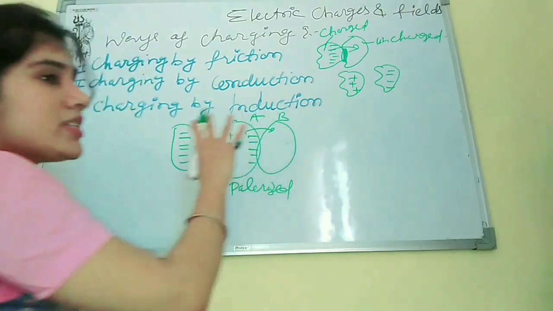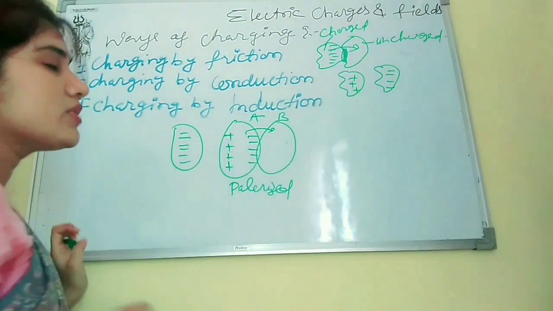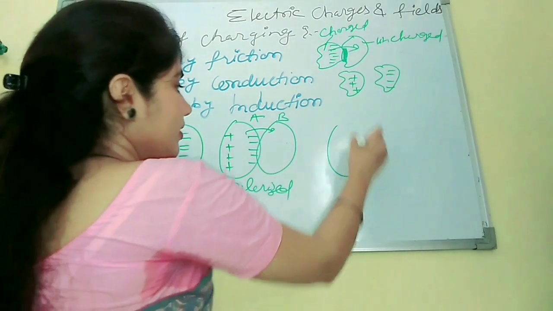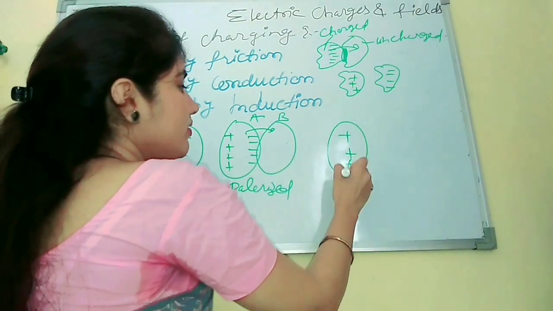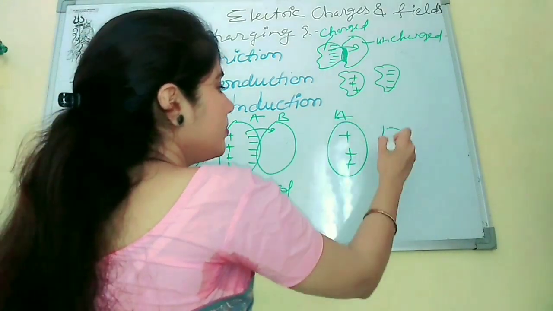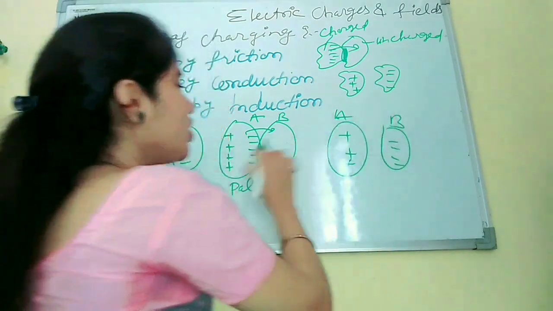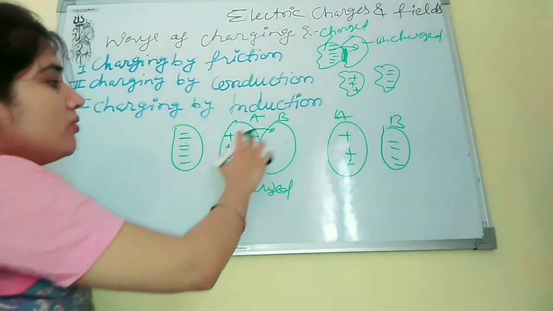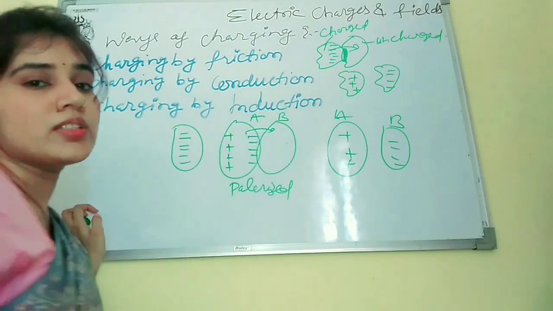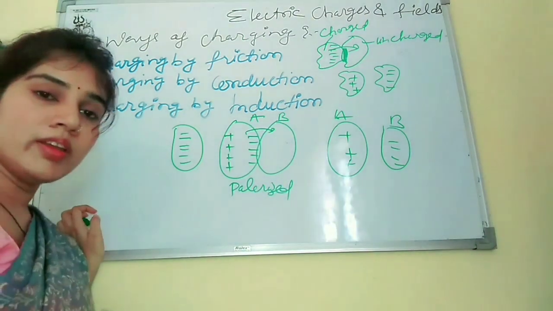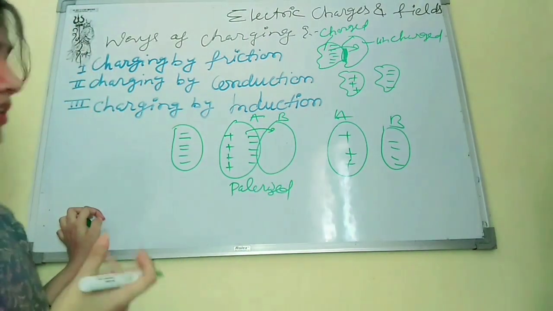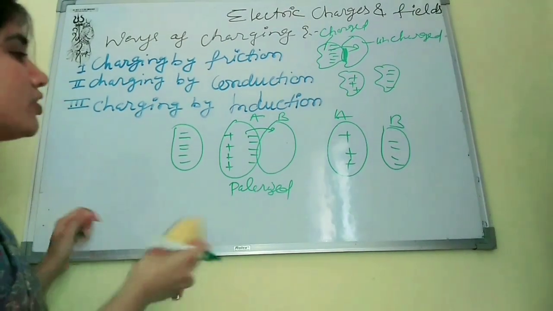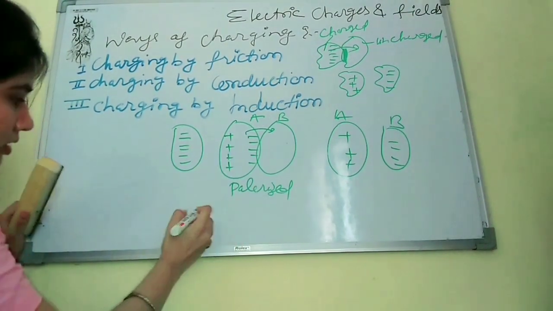And if we separate these two bodies, what will happen? A will be positively charged and B will be negatively charged, because all electrons flowed from this to this. Okay. Similarly, another way, if we want to charge any body negatively.